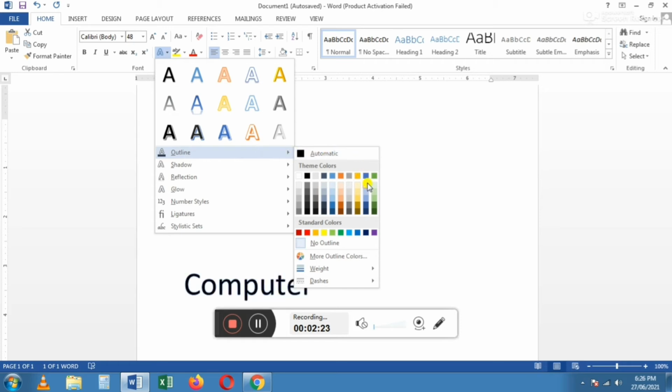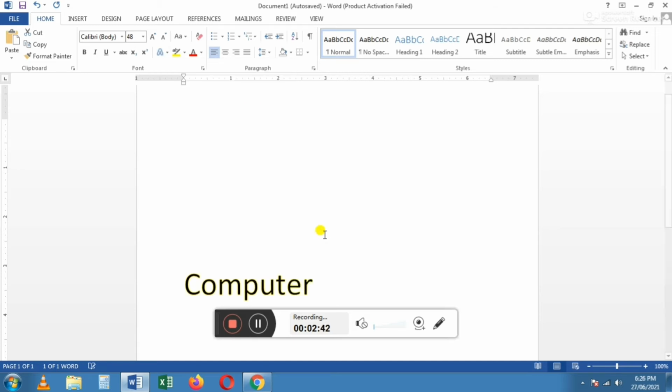Now, I am going to choose the yellow color. Means the outline color will be changed. Can you find this? The outline will be changed in yellow color.